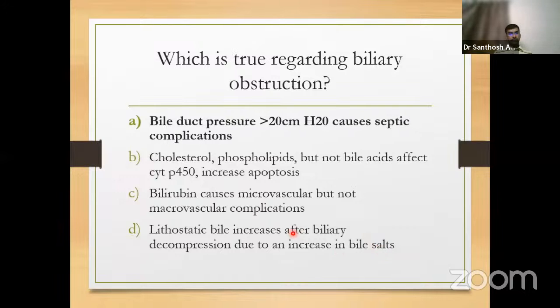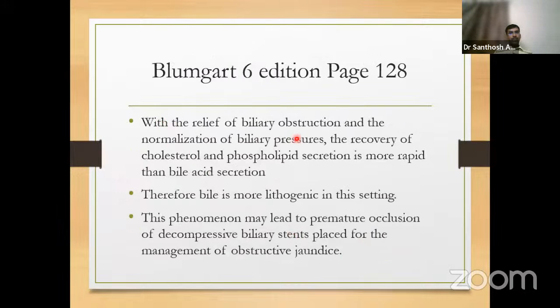Okay. With relief of biliary obstruction, the normalization of biliary pressure, recovery of cholesterol and phospholipid secretion is more rapid than bile acid secretion. Therefore, bile becomes more lithogenic in this setting. This is the reason why there is premature occlusion of decompressive biliary stents placed for management of obstructive jaundice.